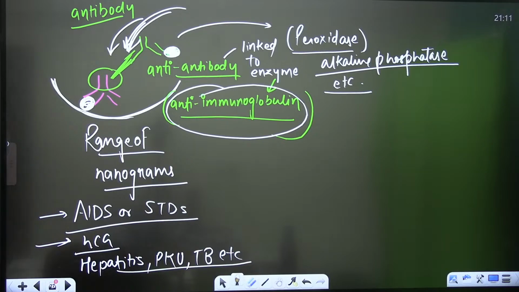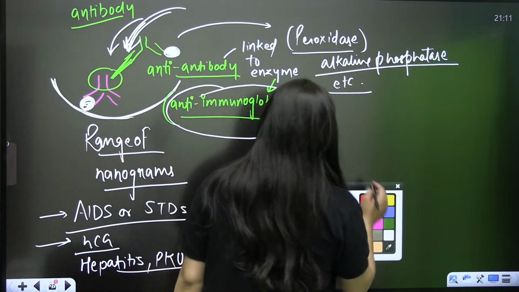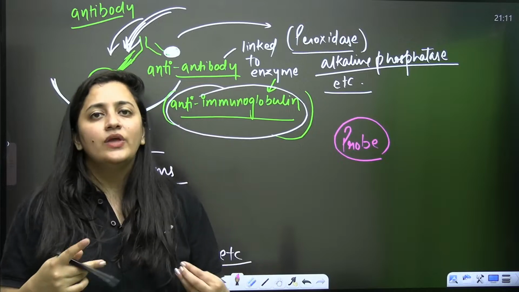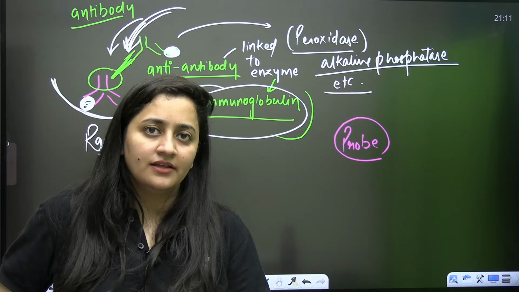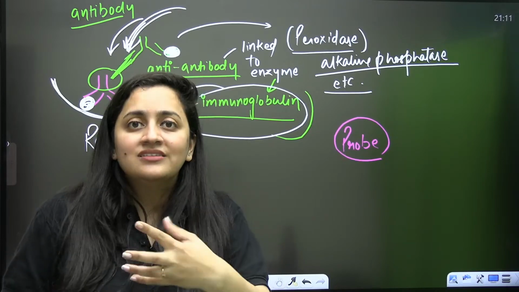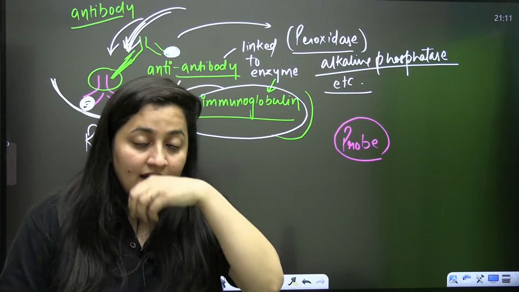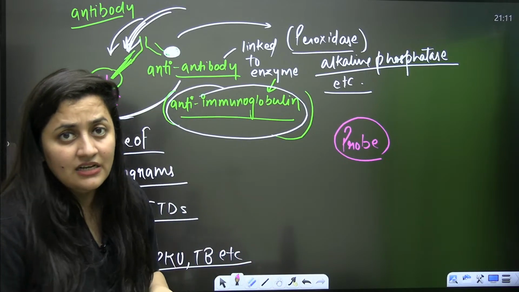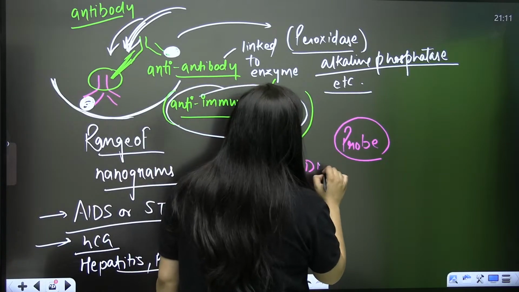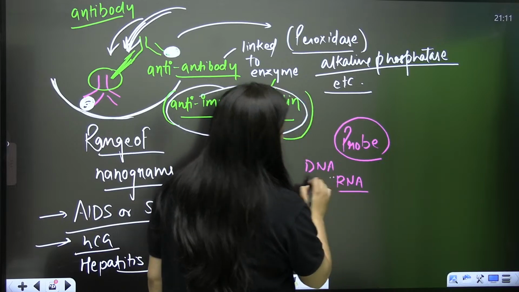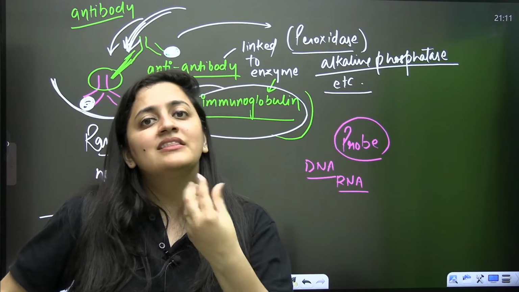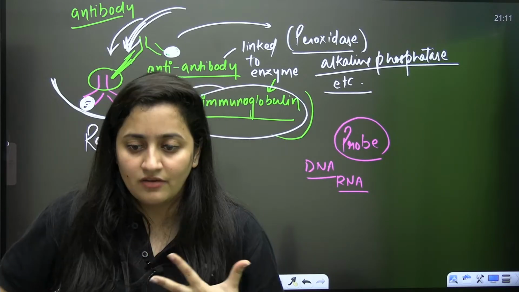And moreover, some probes are also used. That probes can include DNA or RNA probes. Let's say we are expecting a gene got mutated, that's why the disorder is there. So we can insert a gene or we can just clone a cell, and in that cell we can check whether that gene is mutated or not. So DNA probe or RNA probe can be used. When you are using the word probe, that DNA or RNA sequence will be having radioactive compounds. So radioactive tagging will be there so that we can check.